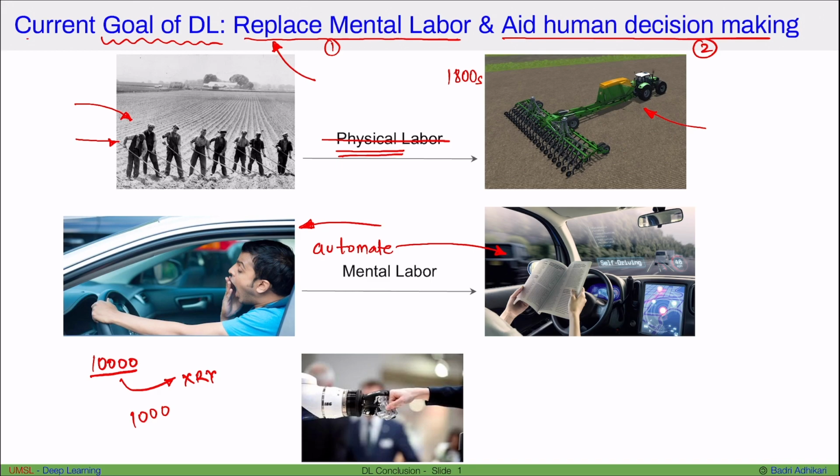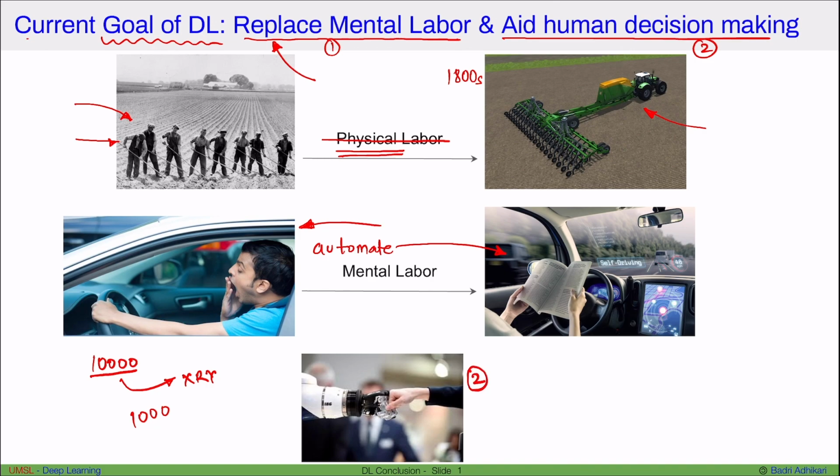Those who will not just check how the deep learning models are doing, but also work side by side with them. So in general, it's to minimize the mental labor and the number of people actually doing mental labor. The next goal of deep learning is to aid decision making.